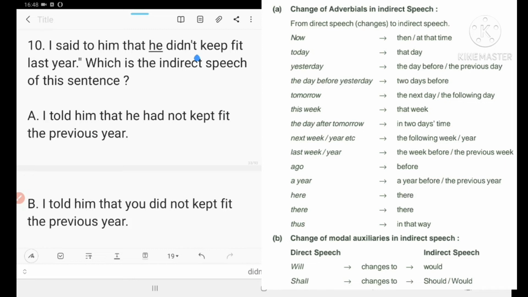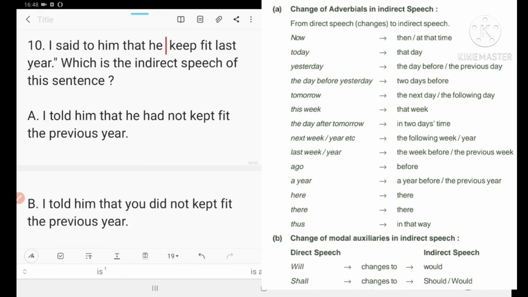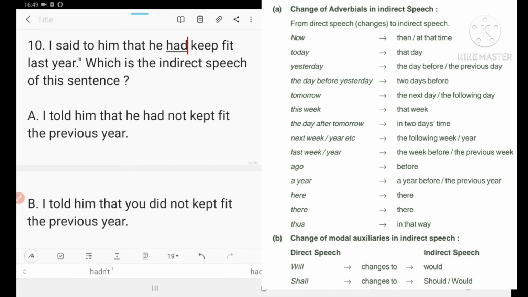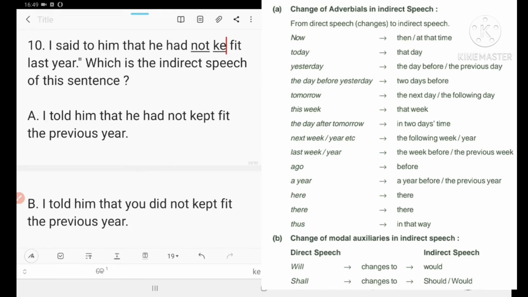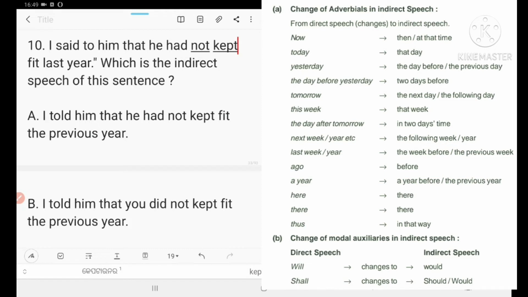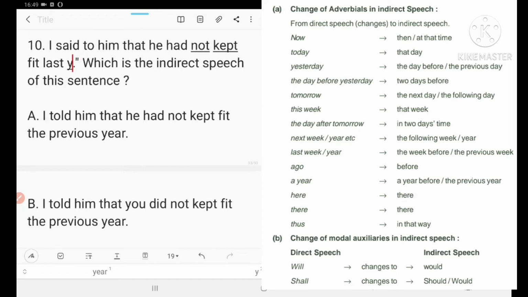So number 10, that is 10A. That he had not. Did not will become had not. You know. Had not kept. Keep will become kept. Right? Kept fit the previous year. Last year will become previous year.